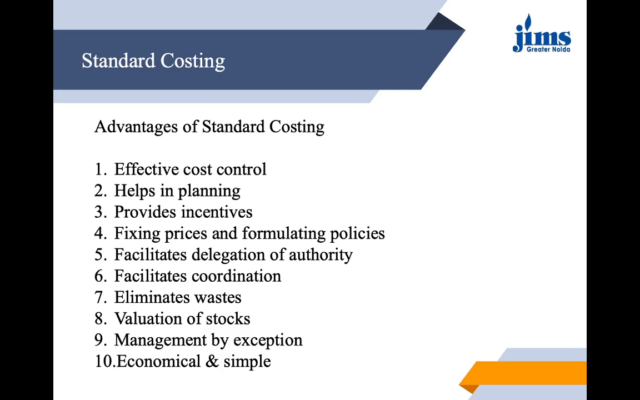Then it facilitates delegation of authority in order that responsibility for off-standard performance may be identified directly with the persons concerned. An organization chart is prepared which shows the delegated authority and establishes responsibility of each executive. Then it facilitates coordination. While we establish the standards, the performance of different departments like production, sales, purchase is taken into account. Thus, through the working of the standard cost system, coordination of various functions is achieved.